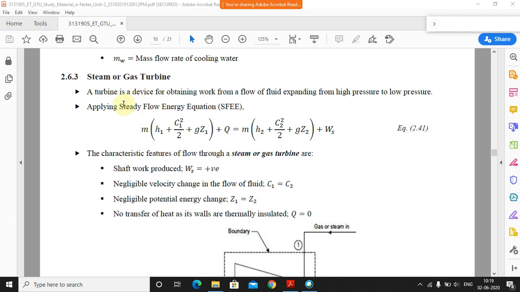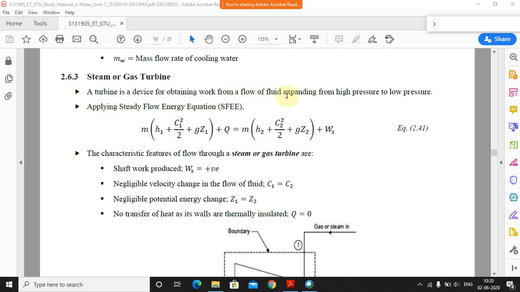A turbine is a device for obtaining work from a flow of fluid expanding from high pressure to low pressure. The fluid, in this case steam or a gas, is expanding from high pressure. Initially it is at a high pressure, but once it passes through the turbine, it becomes low pressure.